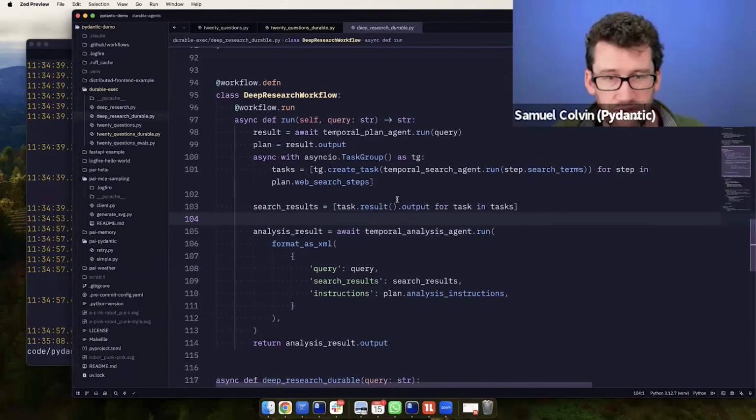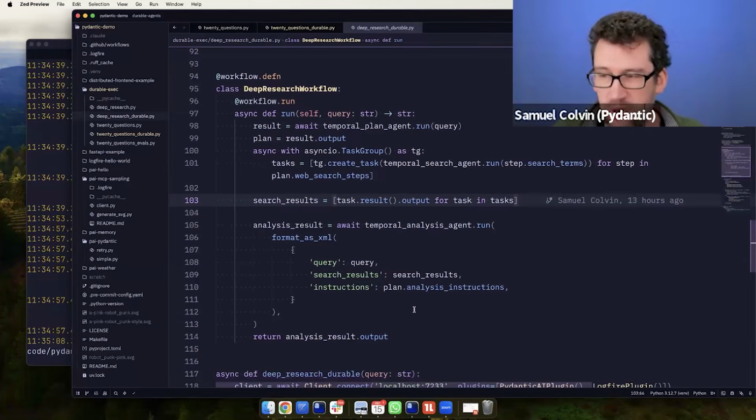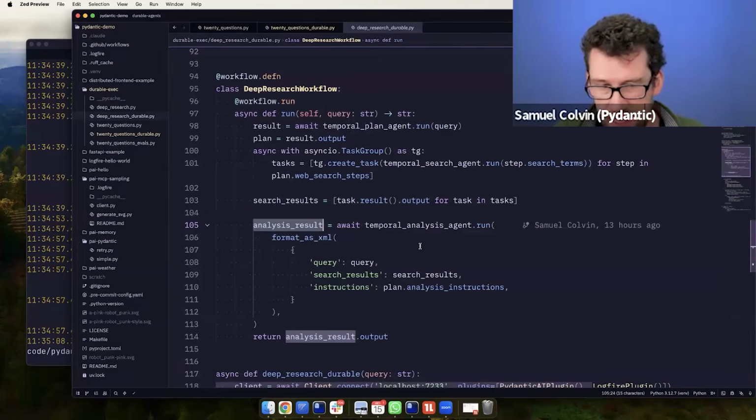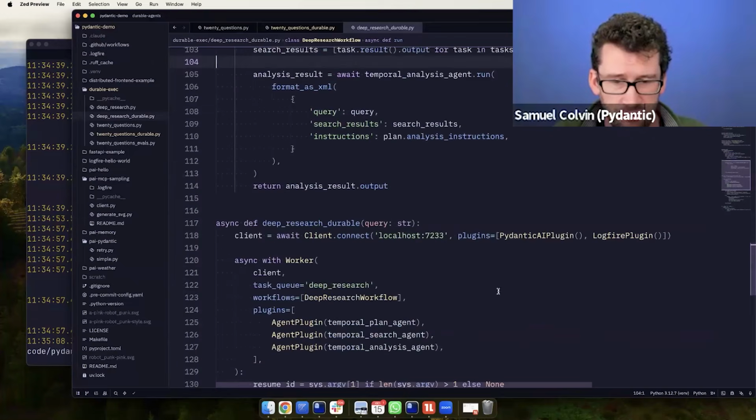If I wanted to run this periodically, I could sleep for 7 days in here. Temporal would take care of pausing everything. Again, I'm not here to be a Temporal salesperson. I don't love everything about what they do, but it's a pretty powerful way of thinking about code. We don't have to do all the infra stuff. And then ultimately, again, smash all of my context into the last agent and run it.